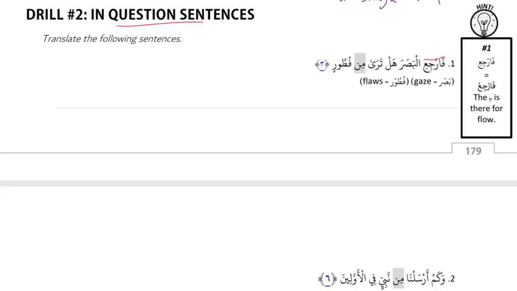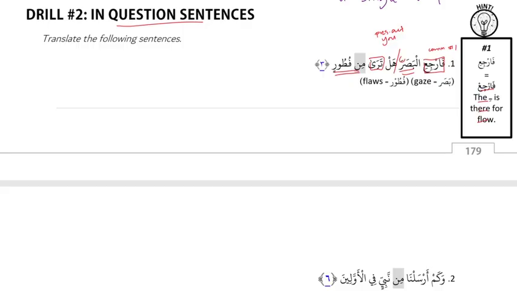Okay, irji' is a command, pattern number 1. And then al-basara is receiver, because it has the receiver label. And why is it irji'i? Because it says it right there. It's there for flow. We've seen this a bunch of times. So basara is receiver, and then hal tara. And then it's a question. So it's a new sentence. And then tara is an action. It's present active. You. We know it's you because someone's being talked to from the command. It's a question, and there's a command. And then that leaves min futur to be a receiver because we already have the doer. Yeah, we already have the doer, which is you, because we know someone's being commanded, so it's receiver.